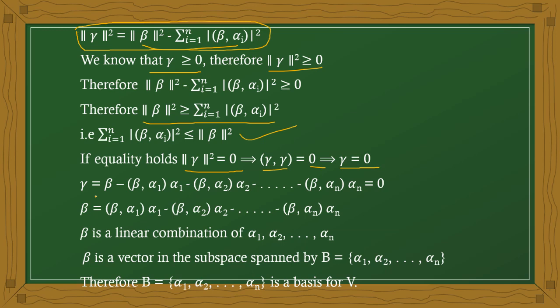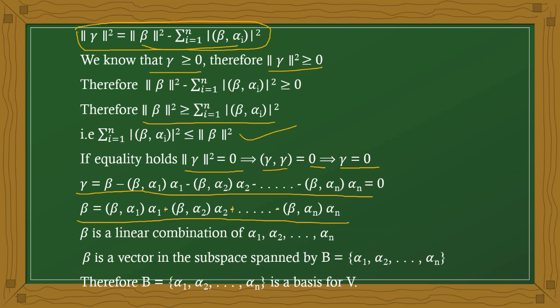What is gamma? It is nothing but beta minus beta alpha 1 into alpha 1, beta alpha 2 into alpha 2, etc. Therefore we can write beta equal to the complete value. It should be positive, I'm sorry, it is positive, not negative.